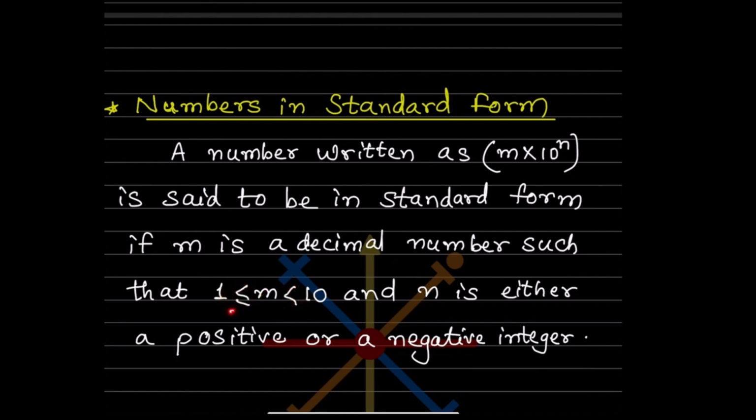So what do we mean by this one? Here, when we say 1 is less than or equal to m, it means m is going to be greater than or equal to 1. But if we go this way, it is going to be less than 10. So greater than or equal to 1 but less than 10, and this n is either a positive or a negative integer. So when you do the problems, this thing will be more clear.